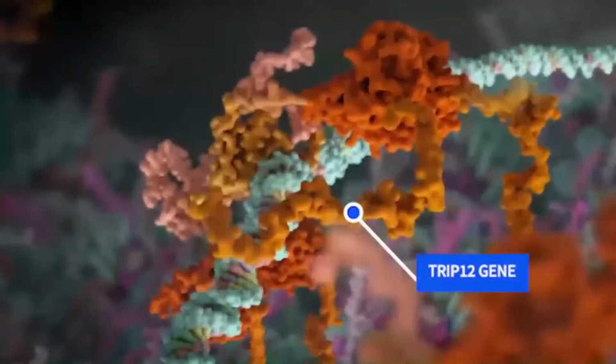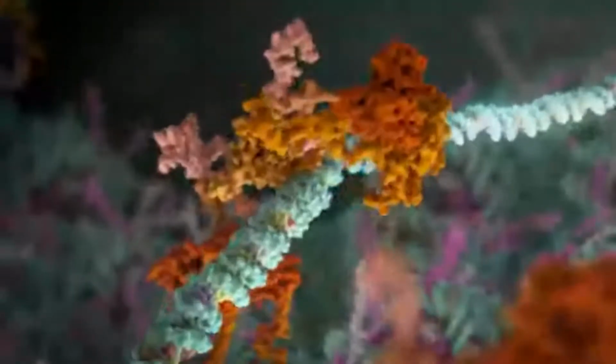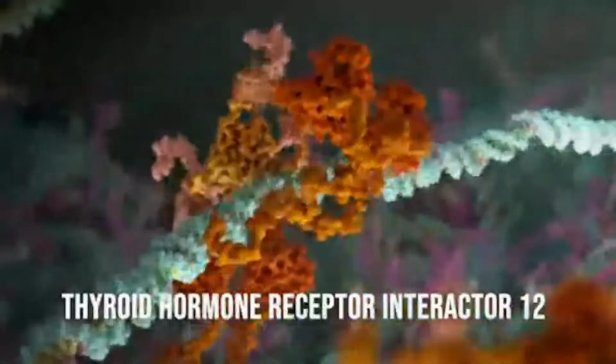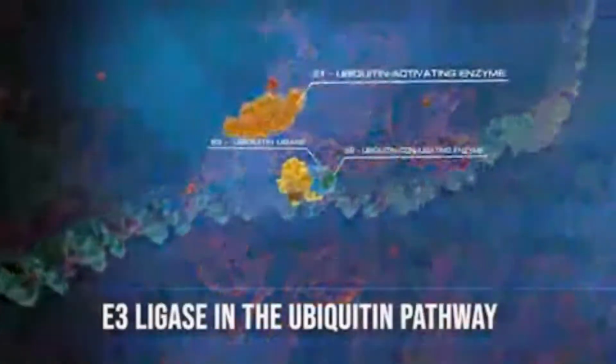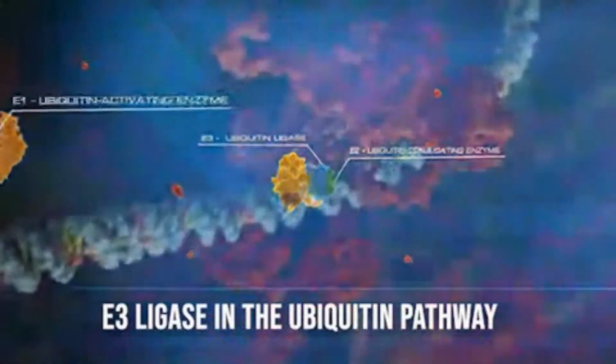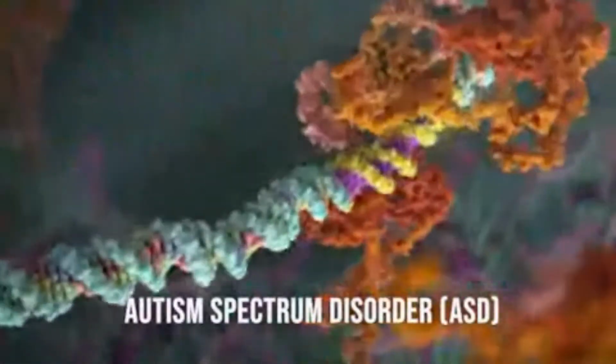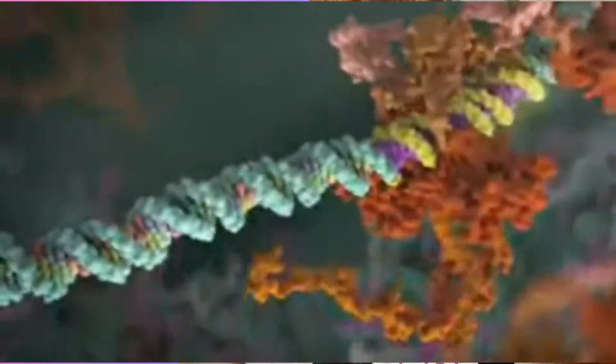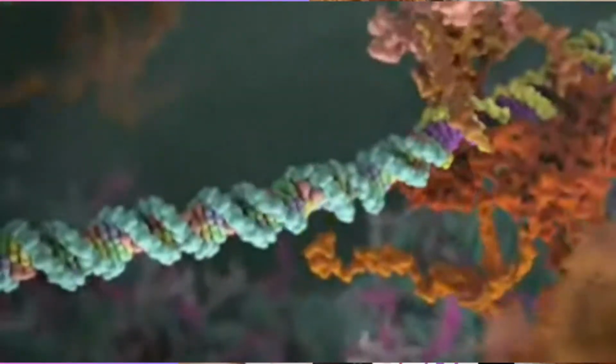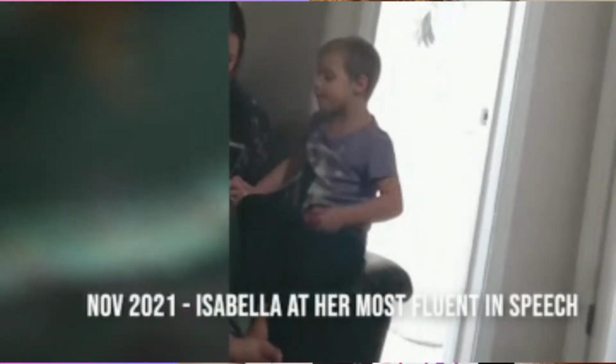TRIP12 gene. The long name for the TRIP12 gene is thyroid hormone receptor interactor 12, which encodes the E3 ligase in the ubiquitin pathway. This has been associated with autism spectrum disorder. In addition to autistic features, TRIP12 mutation carriers show moderate to severe intellectual disability. More recently, TRIP12 was postulated as a novel candidate gene for intellectual disability in a meta-analysis of published ID cohorts.